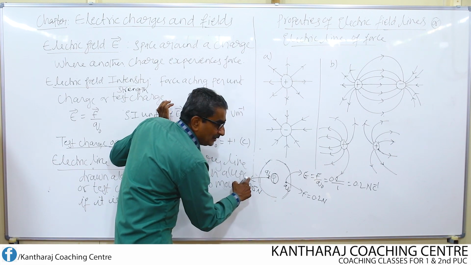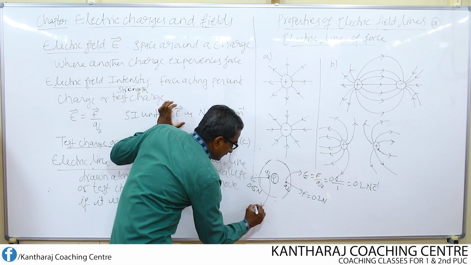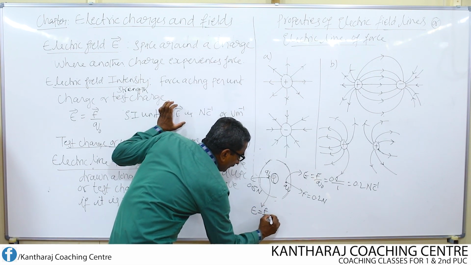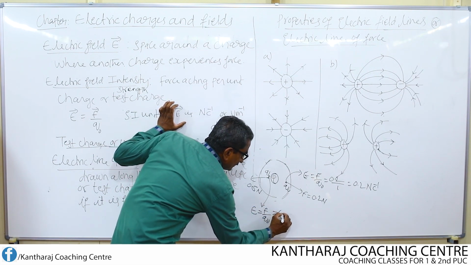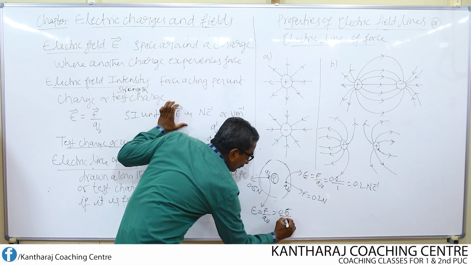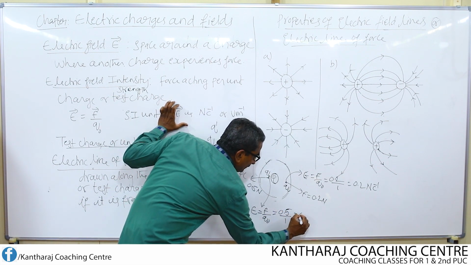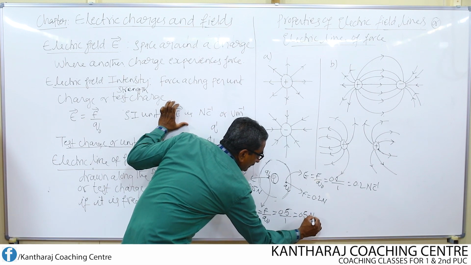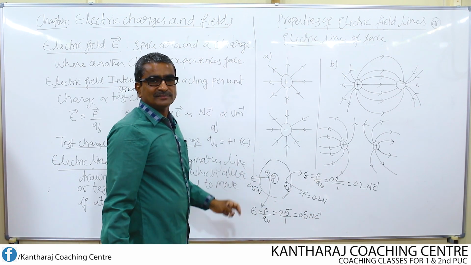What is the electric field at this point? E equal to F by Q0, that means 0.5 divided by 1, which is 0.5 Newton per coulomb.